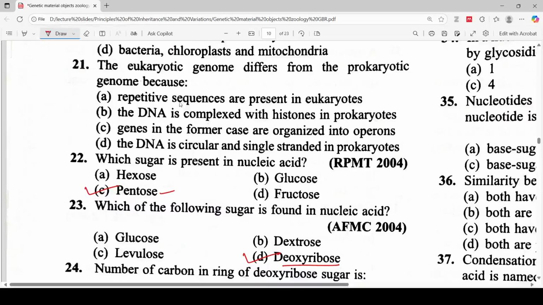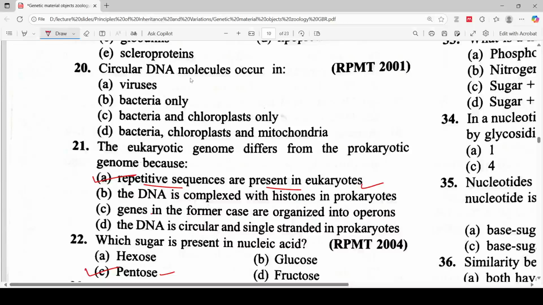So the next question. The eukaryotic genome differs from the prokaryotic genome because repetitive sequences are present in the eukaryote. The DNA is complexed with histones in prokaryotes. No, this is not correct. Genes in the former case are organized into operons. The DNA is circular and single-stranded in prokaryotes. So the correct answer for this question is definitely A. Repetitive sequences are present in eukaryotic DNA.